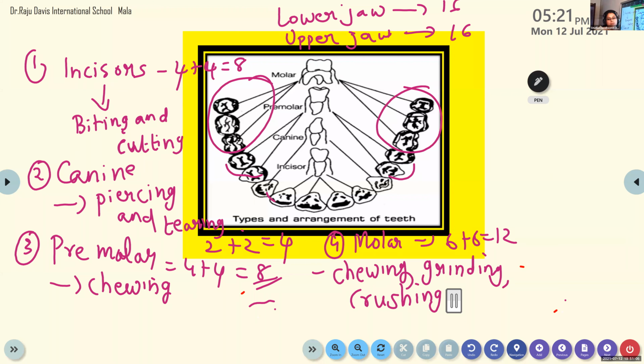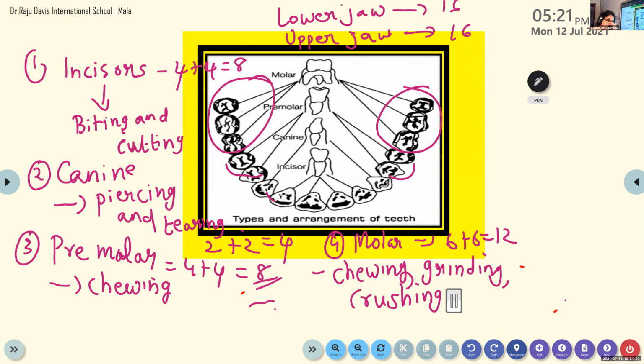So I am telling that first you will get incisors first. The babies will get 2 incisors, upper 2, down 2. Then slowly as they grow, other teeth will come out. Then by the time you come to the 7th and 8th standard, if you are a normal student, all the milk teeth will go and naturally the permanent teeth will come.